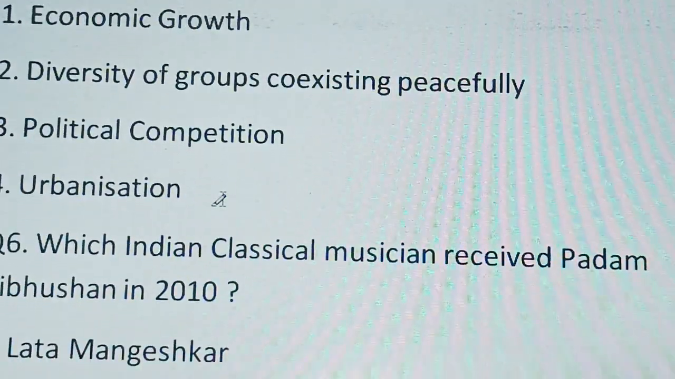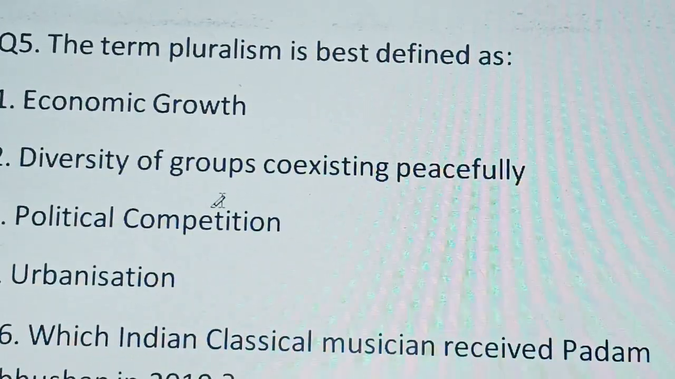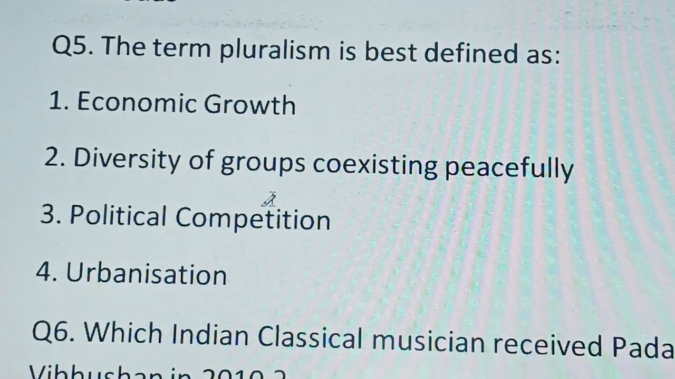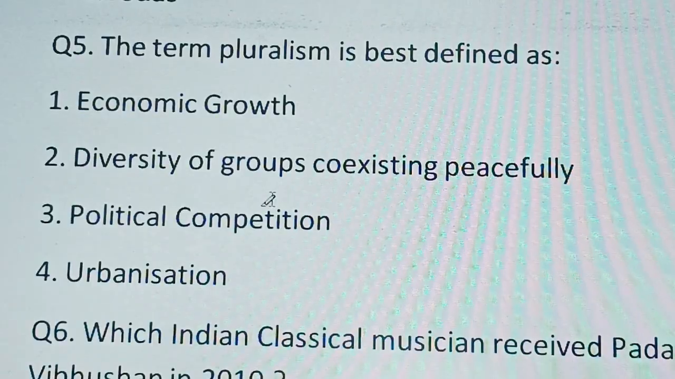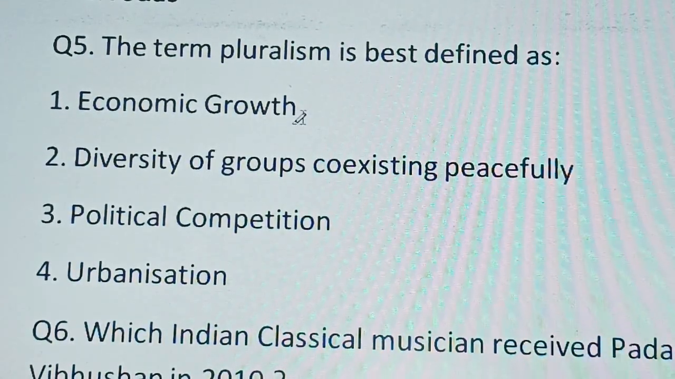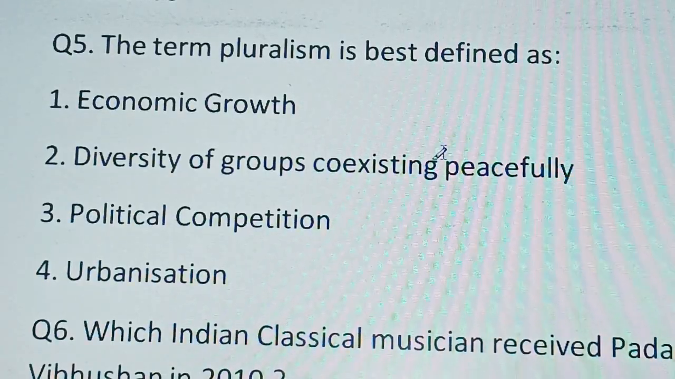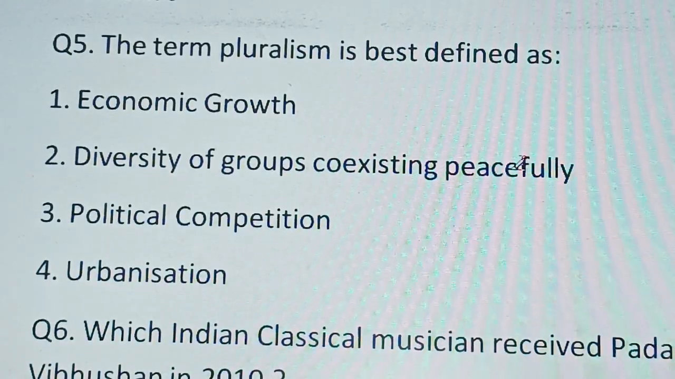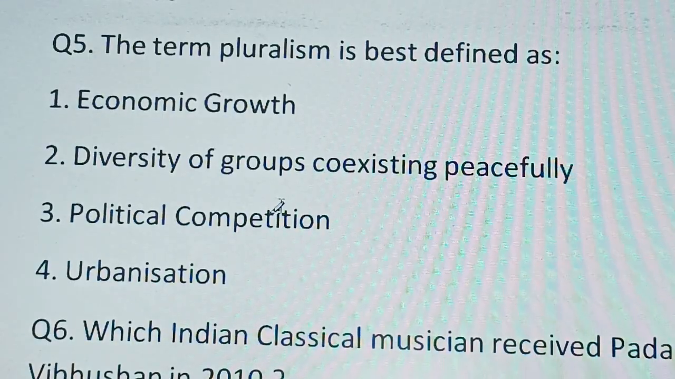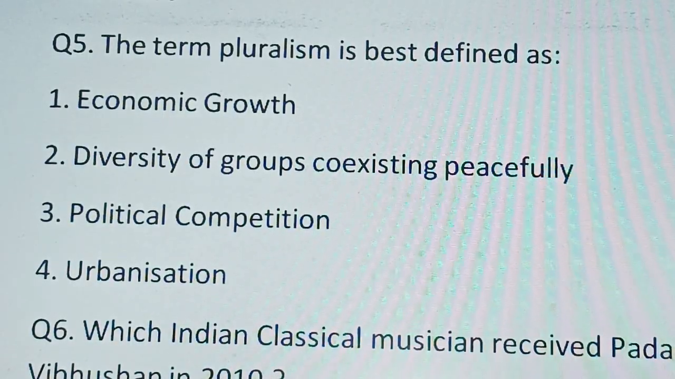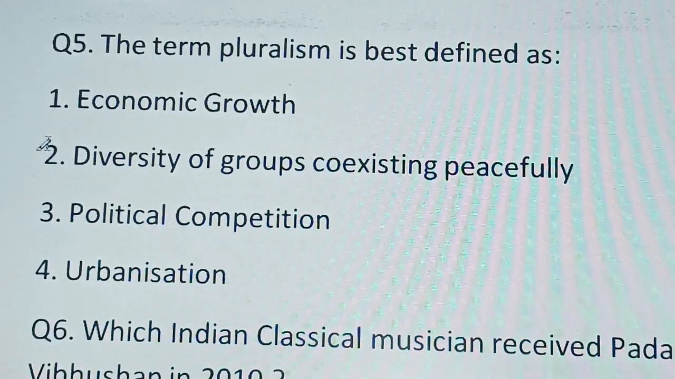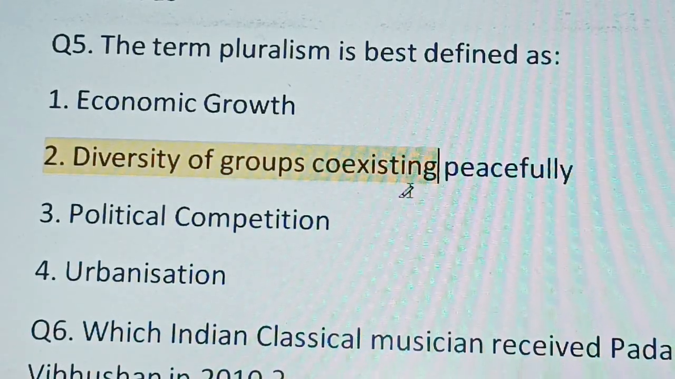Next question we can see here. The term pluralism is best defined as. Let's see the options. First one is economic growth. Second is diversity of groups coexisting peacefully. Third one is political competition, and fourth one is organization. And we know that the correct answer will be diversity of groups coexisting peacefully.